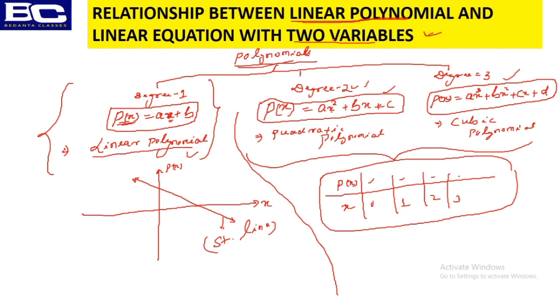That's why I am explaining linear polynomial again. Got it? So now you are clear that the degree 1 polynomial is called a linear polynomial, and why it is called a linear polynomial.